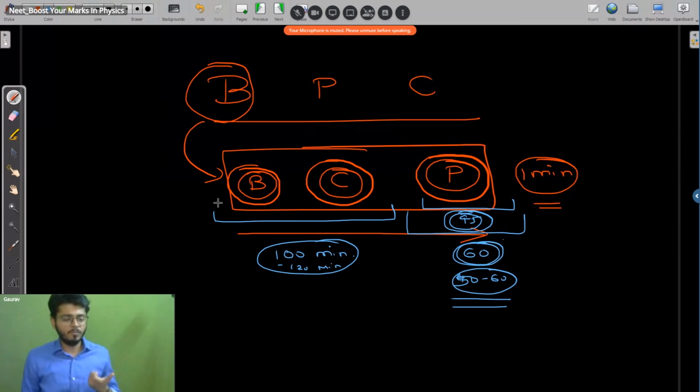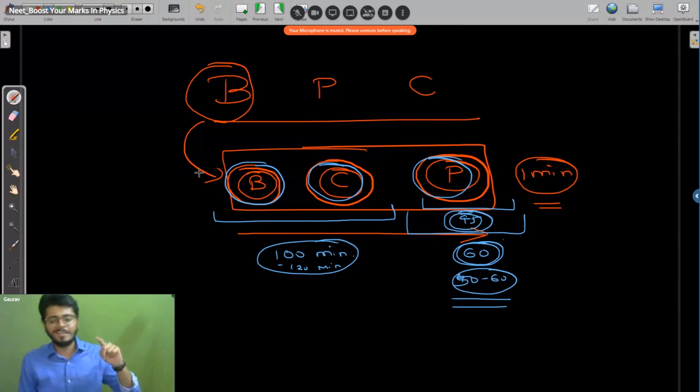The approach is strong first. First of all, you attempt the strongest subject, biology, then chemistry, and then physics. The second way of explaining this is, first of all, you have to approach memory based subjects. So biology questions, chemistry questions are memory based. If you know it, you can take it. Physics questions are not memory based, right? They are concept based, right?